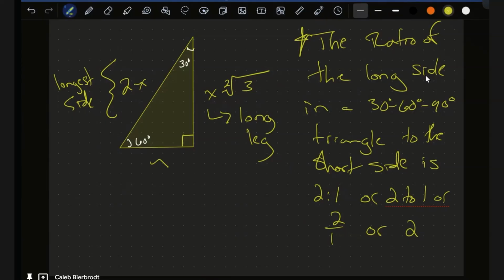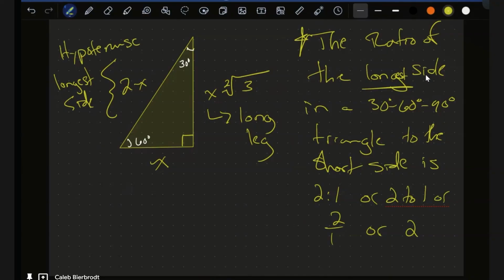But if he's talking about the long leg, which is how everyone usually teaches it, the long side in a 30, 60, 90 triangle, this should really be the longest side, aka the hypotenuse, right?